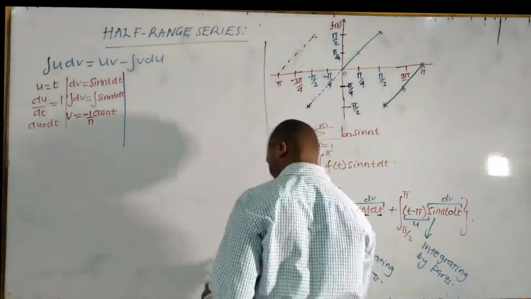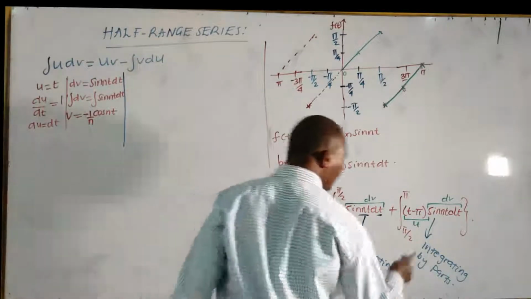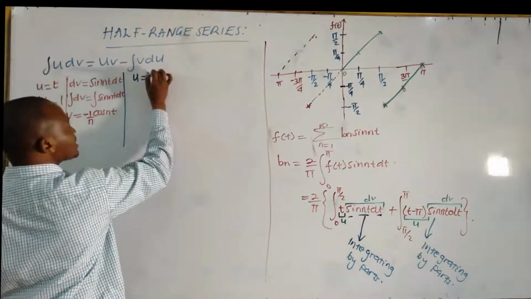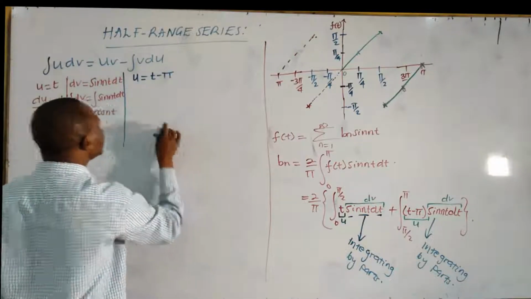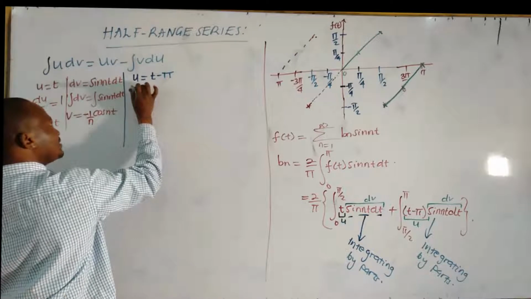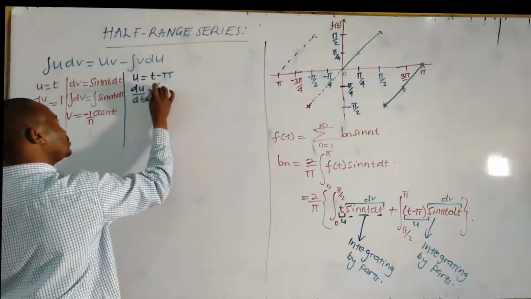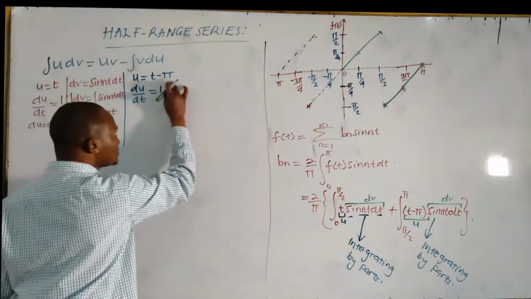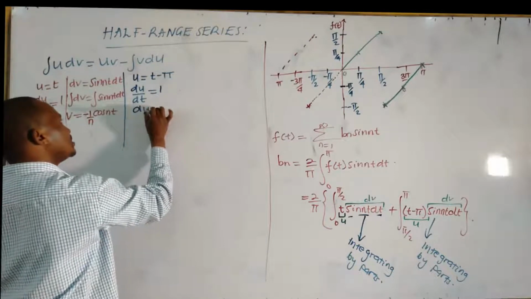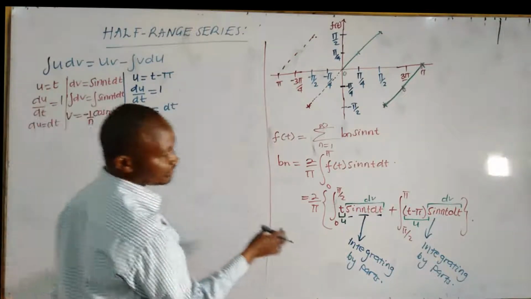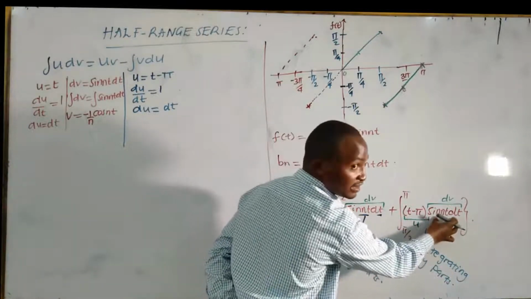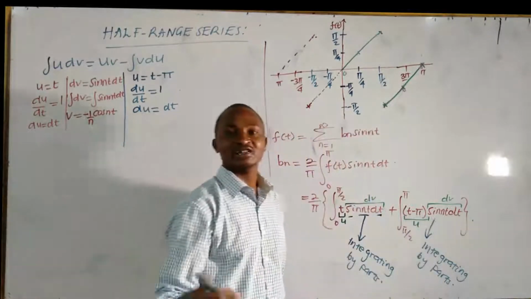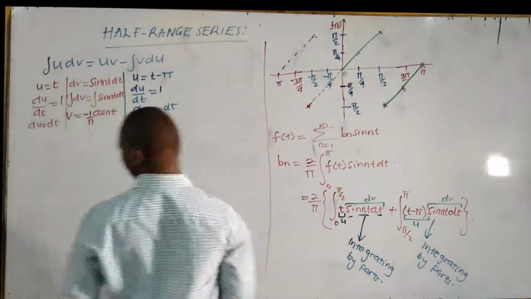On this side, we have u is equal to t minus pi. Differentiate both sides with respect to t. Derivative of u with respect to t is equal to: differentiate t, 1; differentiate negative pi, 0 because it's a constant. So du is equal to dt. You don't have to get v from dv because both of them are just sines, the same function we will be integrating. So now we apply the formula.